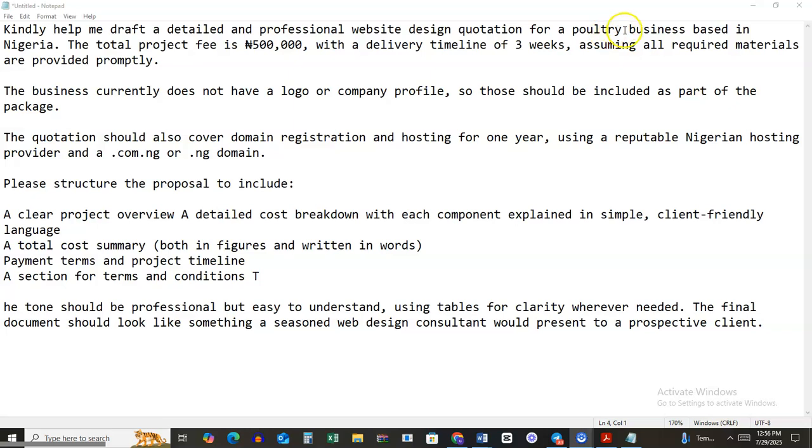You can even give it a name. You can say maybe named blah blah blah. Okay, in Nigeria. So this one is customized to Nigeria. The total project fee is 500K. Maybe that's what you have in mind. With a delivery time of 3 weeks, it could be 2 weeks, it could be 1 week, it could be 4 weeks, depending on the one you're doing.